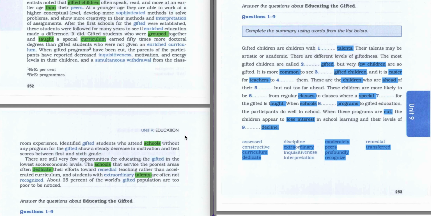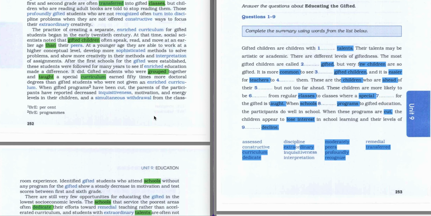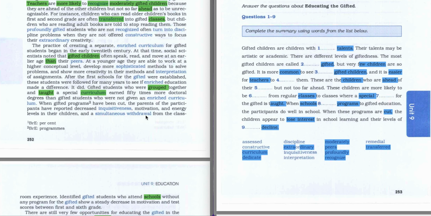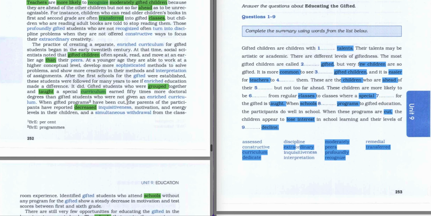So we scan further and try to find information about all these keywords. When we say decline, it means decrease. Right here we have some information about decrease and some information about cut, that programs have been cut. Let's read this sentence, it seems interesting.